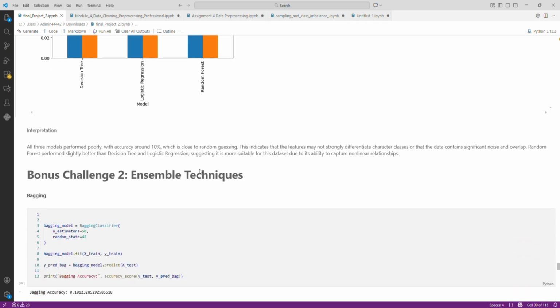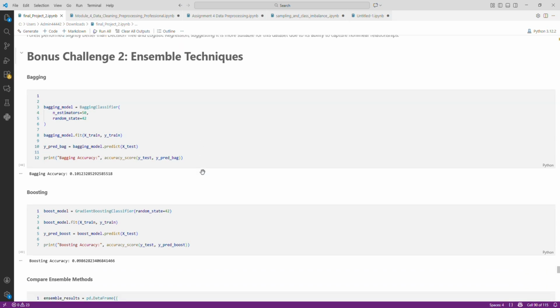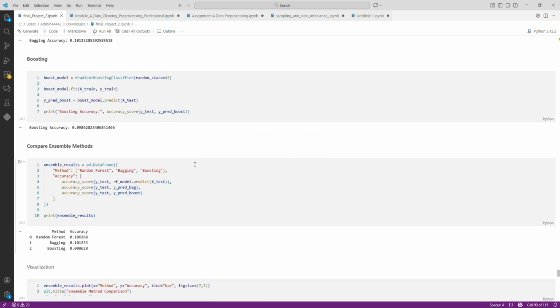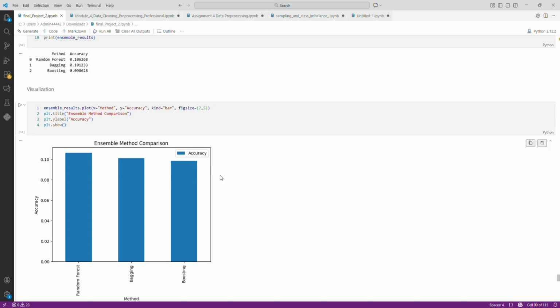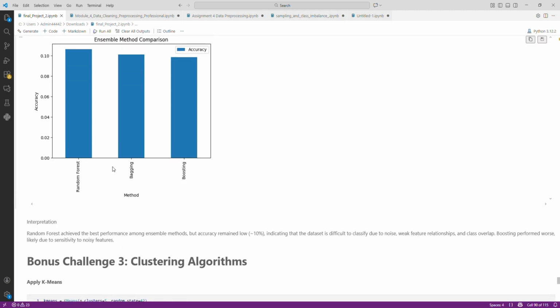Next, I applied the ensemble technique to determine whether combining multiple models improves performance. I used bagging and boosting here, and also compared the methods. In the visualization, I saw that random forest is higher than the bagging and boosting methods. So in this visualization, we see that random forest achieved the best performance among them.